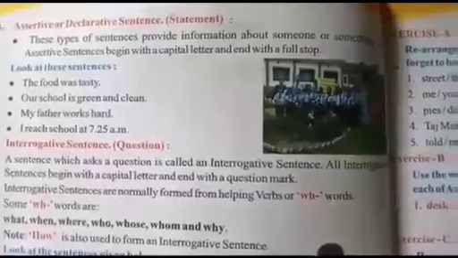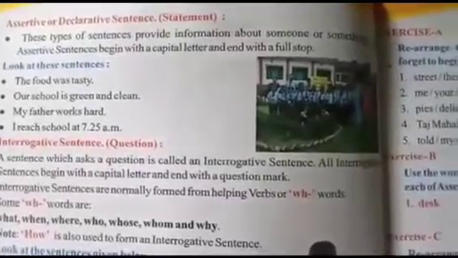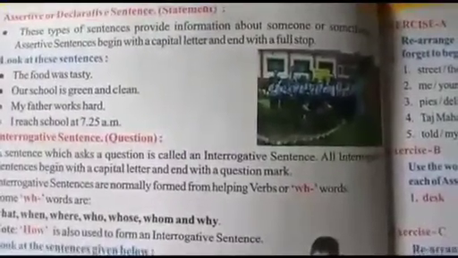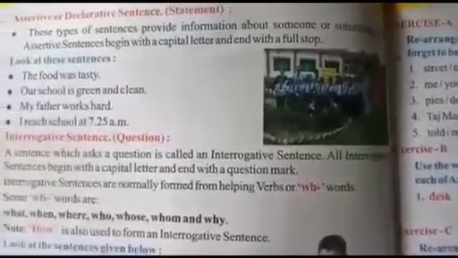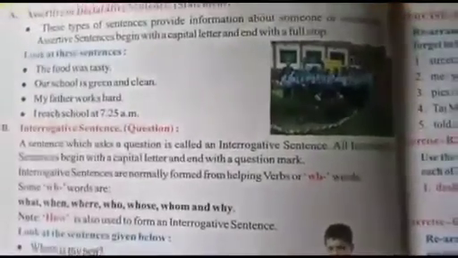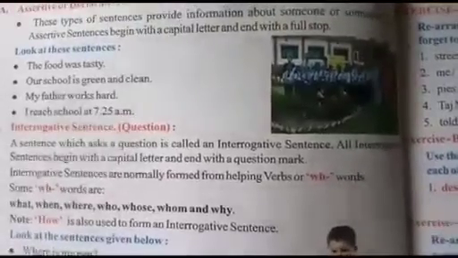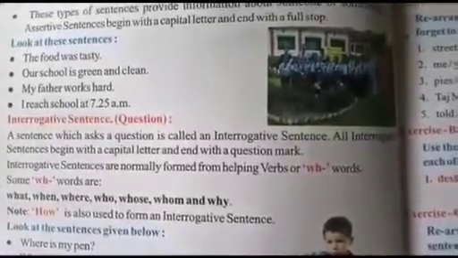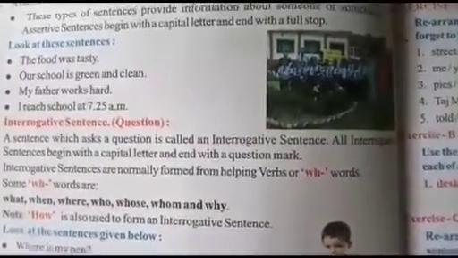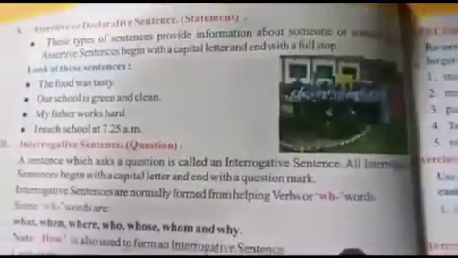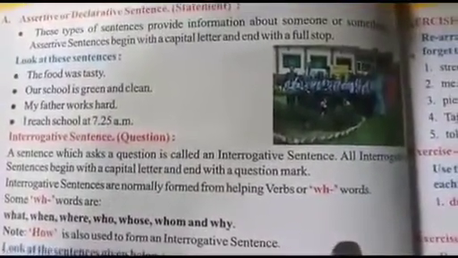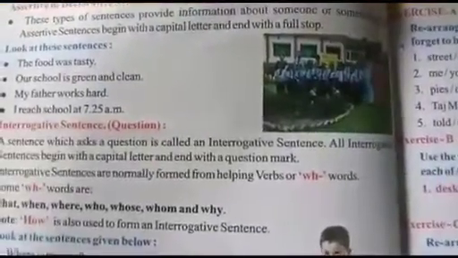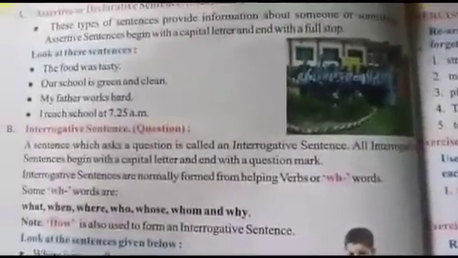The first one is assertive or declarative sentence. These types of sentences provide information about someone or something. Assertive sentences begin with a capital letter and end with a full stop. Students, look at these sentences. Number 1: The food was tasty. Our school is green and clean. My father works hard. I reach school at 7:25 a.m. So students, you can see some information is given in these sentences. A declarative sentence always gives us information and it gives us statements.